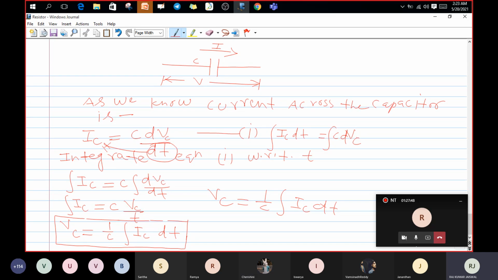Okay, guys. Then what we have got is VC equals 1 by C integral of IC dt. This is the formula, and you have to remember it. Whatever formula you are studying is helpful in many subjects like control system. When you come to the second year, one subject will be control system, and that time this formula will be very, very helpful.